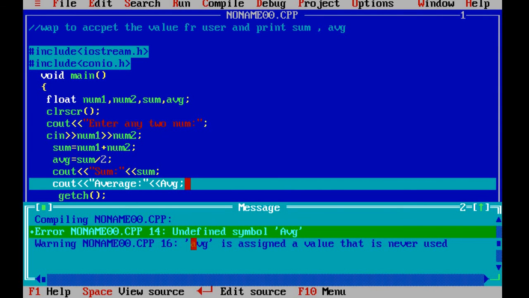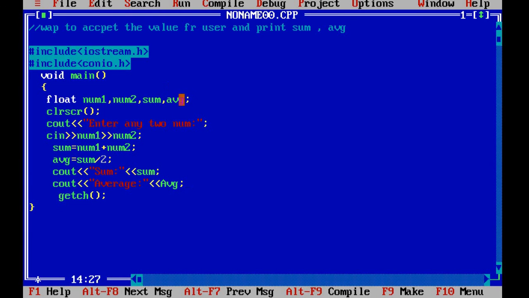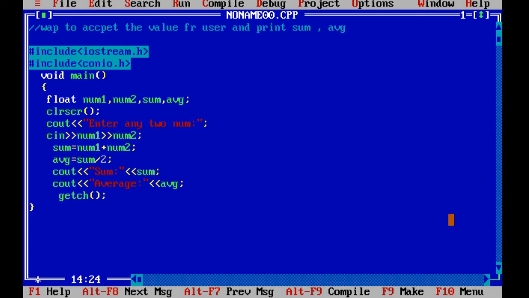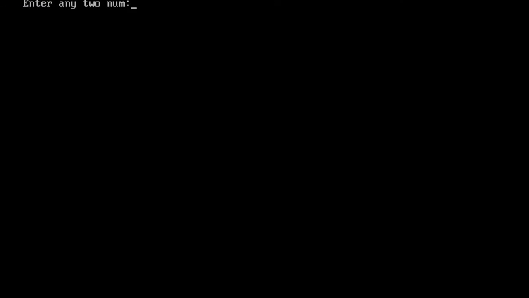See, what it is telling you, undefined symbol average, means this is not defined. Getting it? So the way you have declared it, the same way you have to call it. Again I will compile it. Now 0 warnings, 0 errors. Once you are getting that, now you can execute.